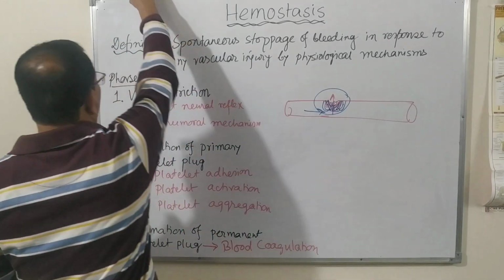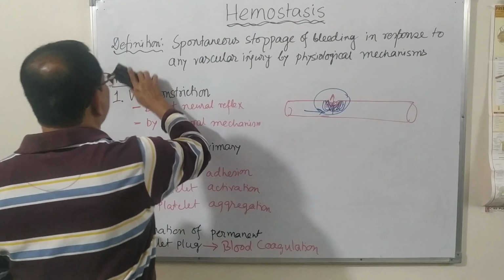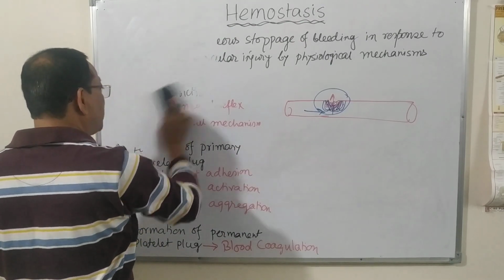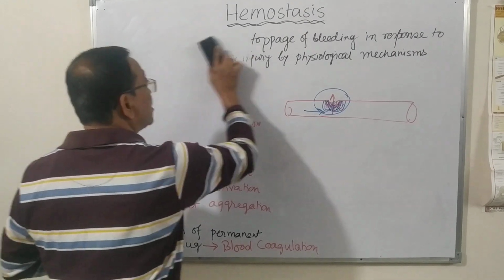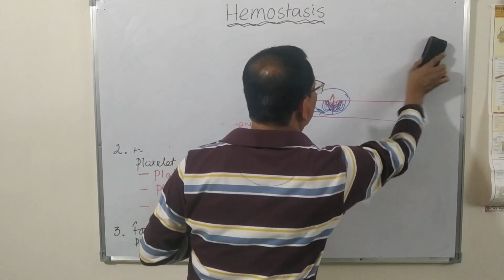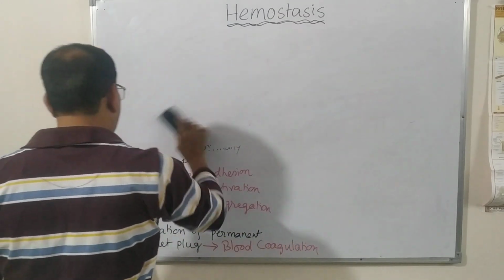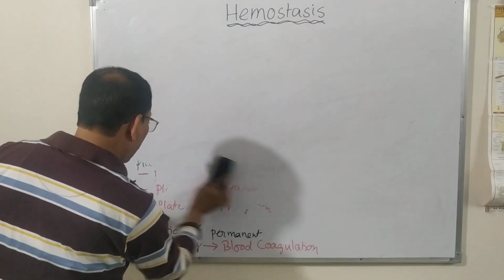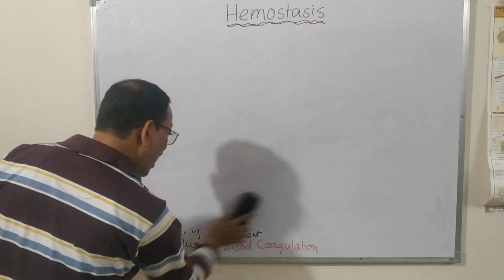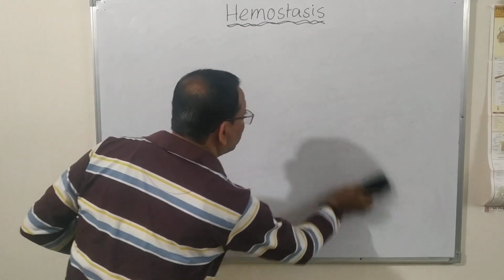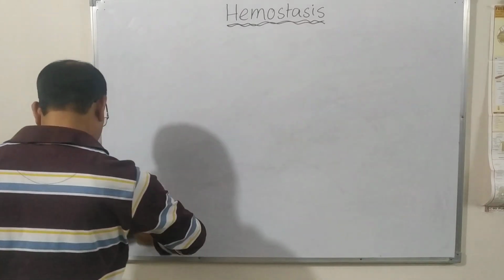Now let us see how hemostasis is achieved with the help of these three major stages: vasoconstriction, primary platelet plaque formation, and secondary or definitive platelet plaque formation.